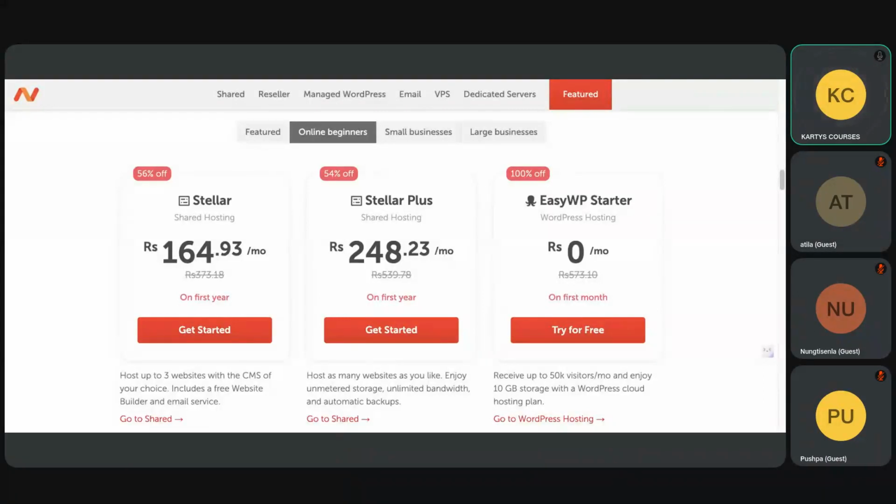Pushpa, do you know what WP stands for? Atila says WordPress. Correct. Pushpa says no, that's completely fine. This is great, we are learning, right? So it stands for WordPress, guys.